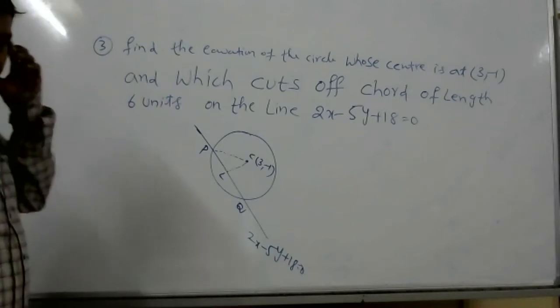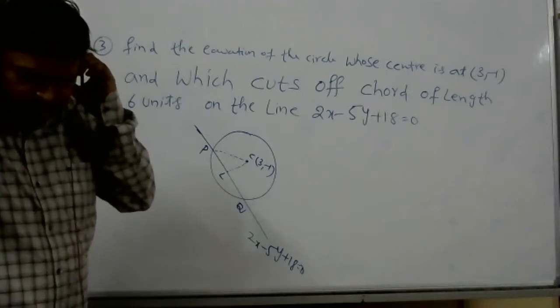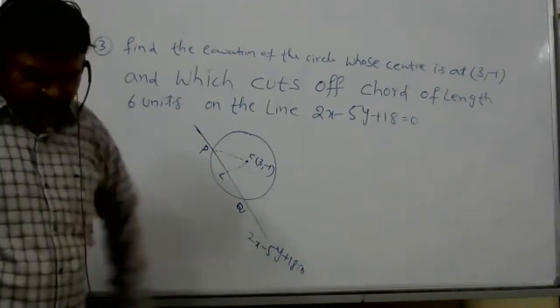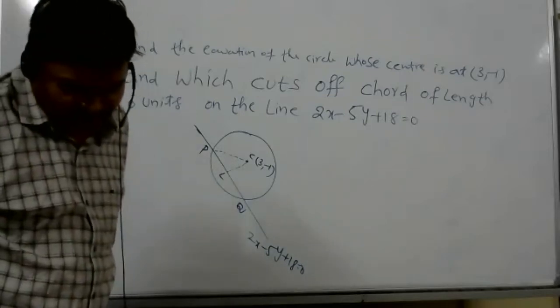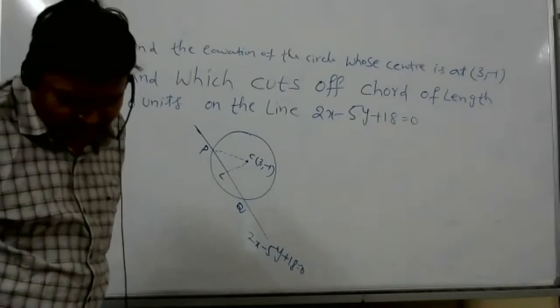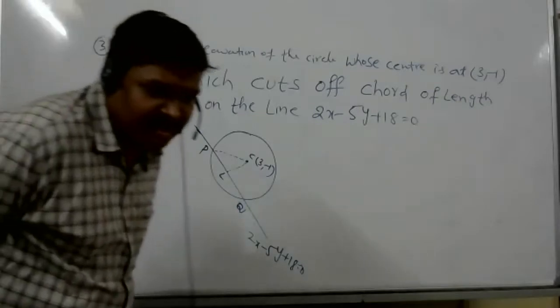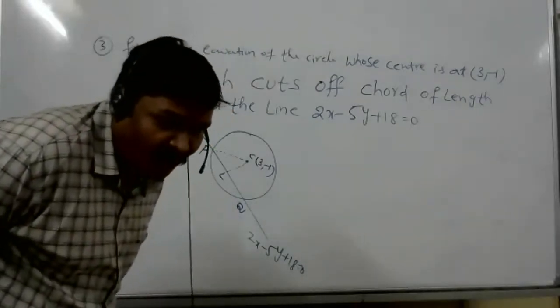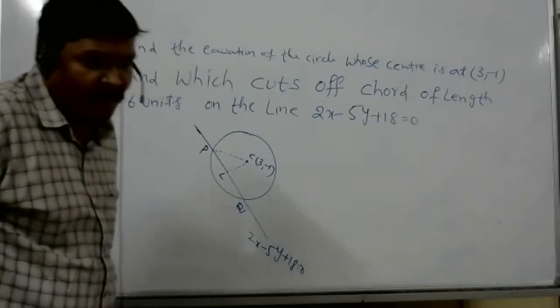Sir, first we find the CL equation. Then we'll find the point L, and after that, we should find PL, CL, and then we can find the radius, no, sir? PL is equal to QL is equal to 3, right? Yes, sir.